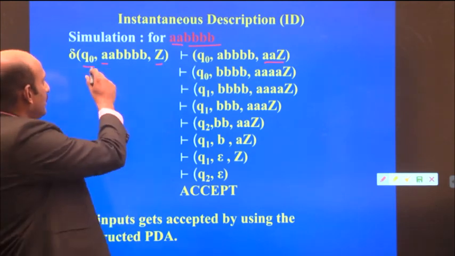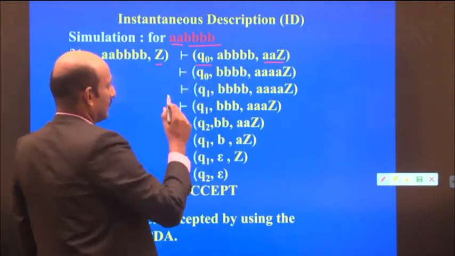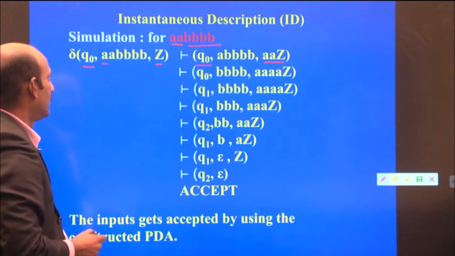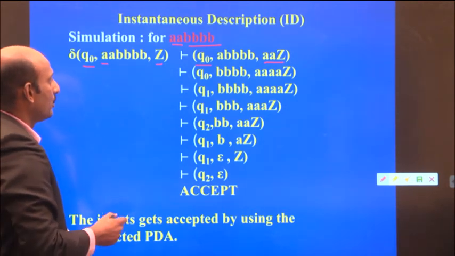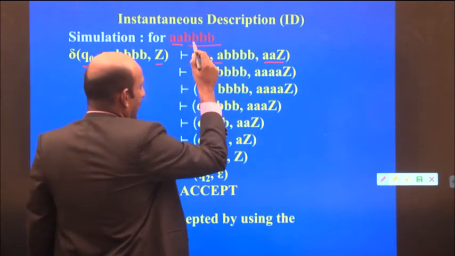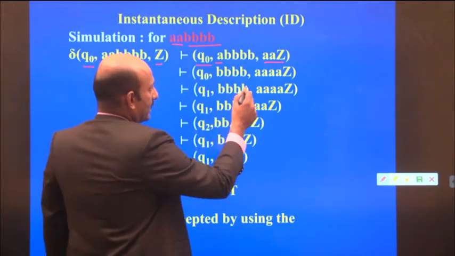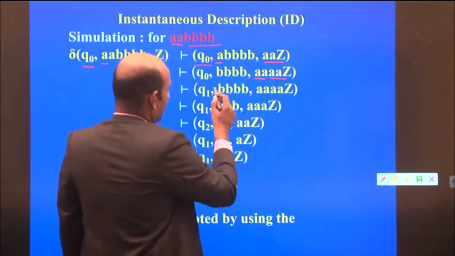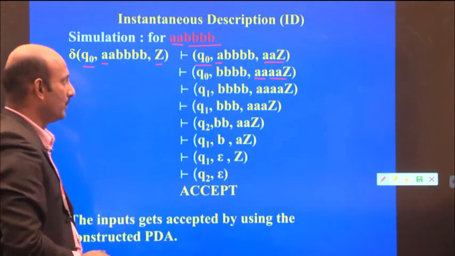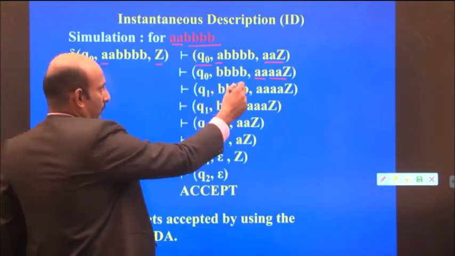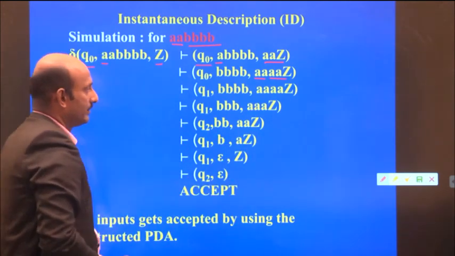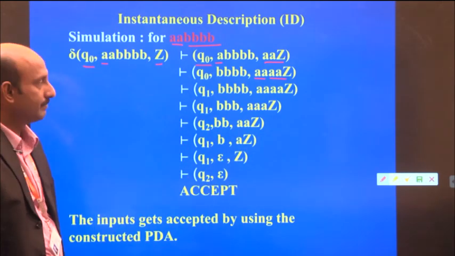The control comes back to the same state Q0. Again, if you read another input A, 2 more A's are added onto the stack. So we get the same state Q0 with 4 A's and Z on the stack.